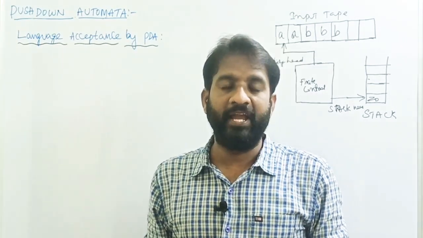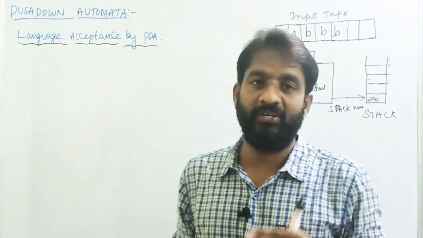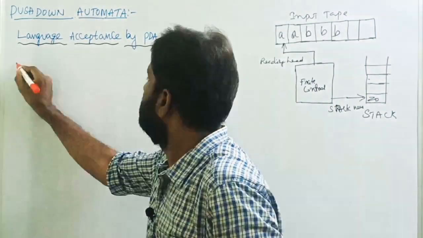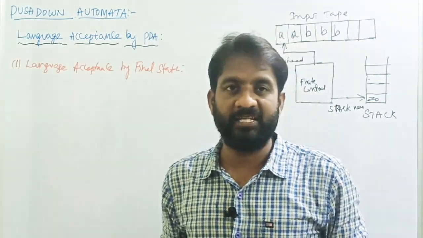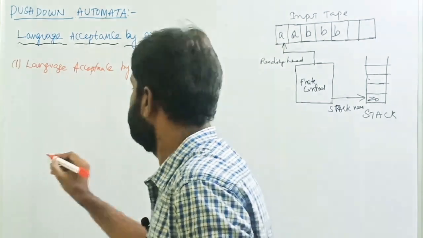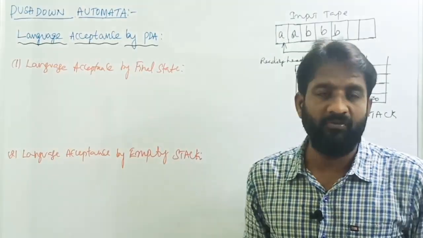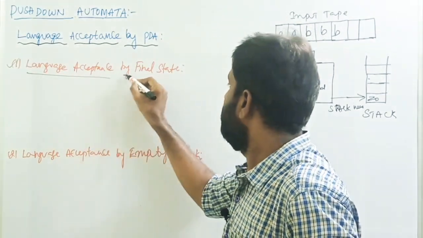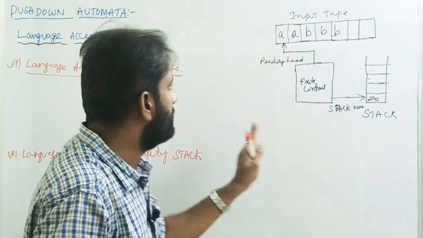The pushdown automata accepts its language in two ways. The first way is language acceptance by final state. The second way is language acceptance by empty stack. Let's discuss them one by one. If you consider the first way, language acceptance by final state, consider this configuration.